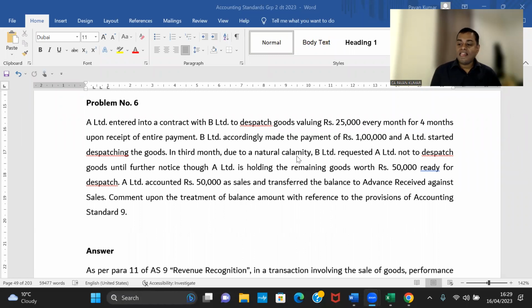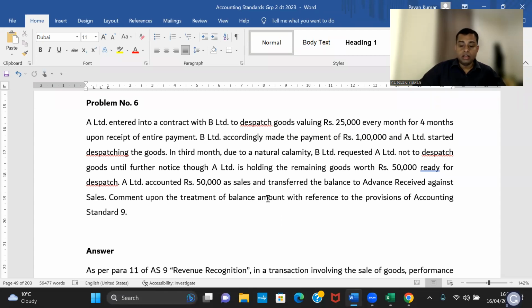A Limited entered into a contract with B Limited to dispatch goods valuing rupees 25,000 every month for 4 months upon receipt of entire payment. B Limited accordingly made payment of rupees 1 lakh and A Limited started dispatching the goods. In the third month, due to a natural calamity, B Limited requested A Limited not to dispatch goods until further notice, though A Limited is holding the remaining goods worth rupees 50,000 ready for dispatch. A Limited accounted rupees 50,000 as sales and transferred the balance to advance received against sales. Comment upon the treatment of balance amount with reference to the provisions of Accounting Standard 9.